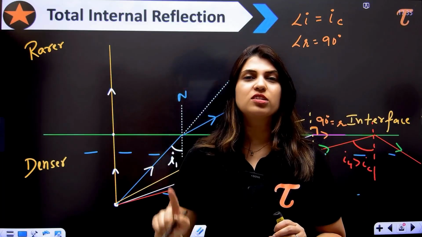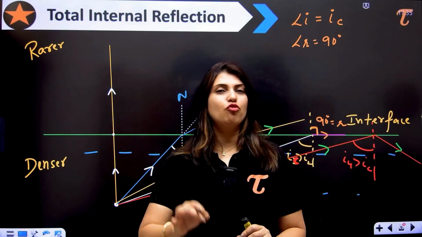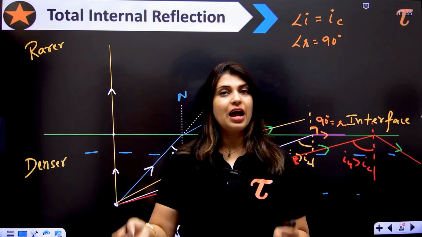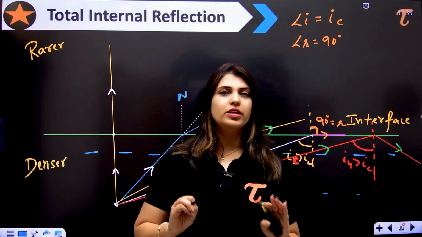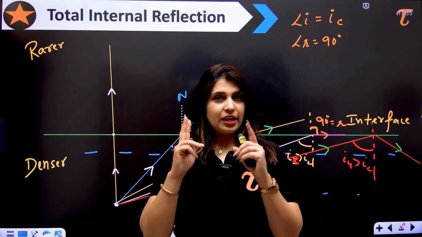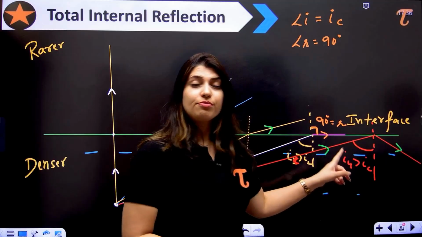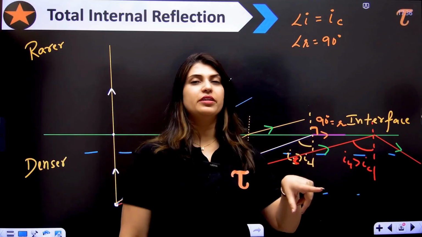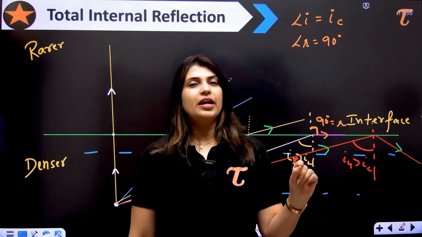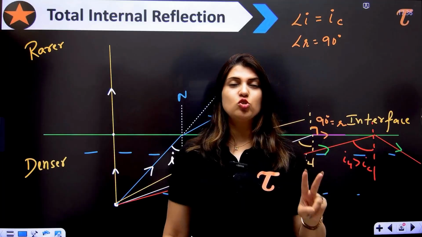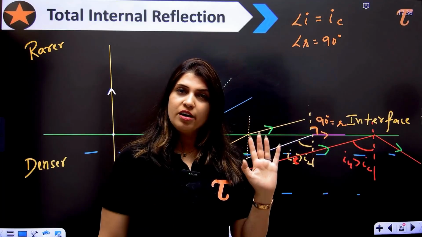The first condition is that the light has to move from denser to rarer. It cannot happen from rarer to denser. It has to move from denser to rarer, only then it is possible. The second condition is that the angle of incidence should be greater than the critical angle. Only in that case it is possible. So we have the two required conditions for total internal reflection to occur.